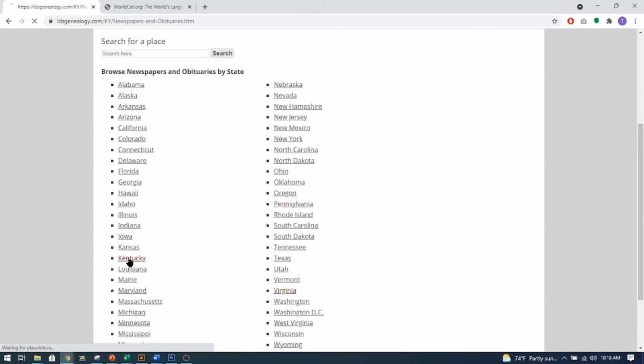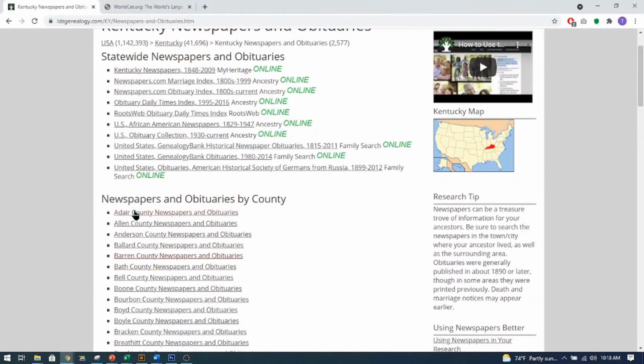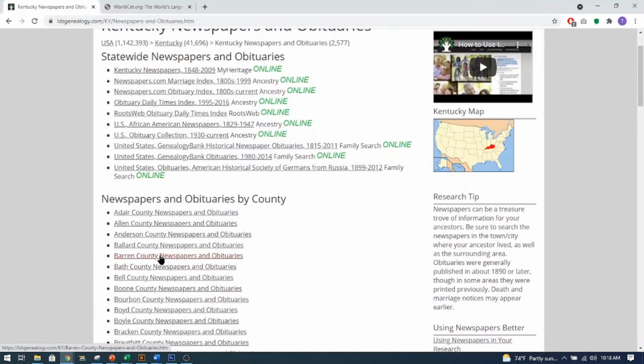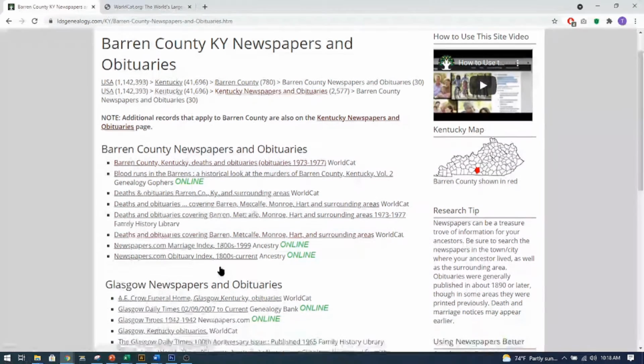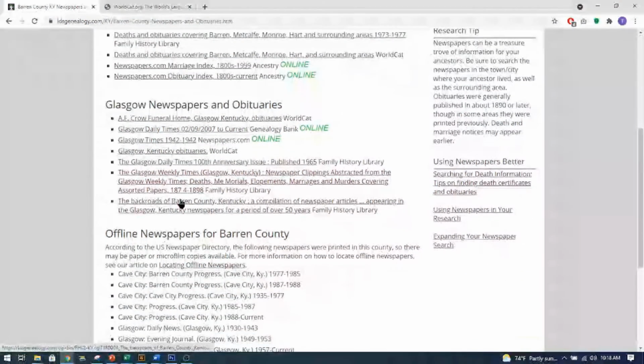I'm going to go to Kentucky. Okay, and then it gives down here, these are statewide newspapers. These are by the county. I clicked on Barron County because that's where my family is from, some of my family. And down here they list some of the newspapers.